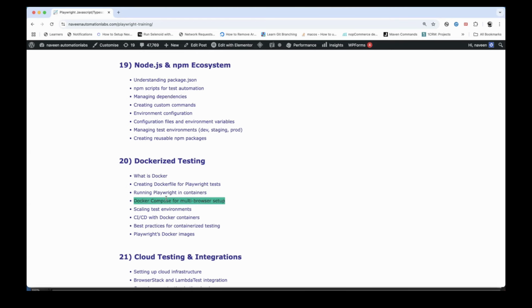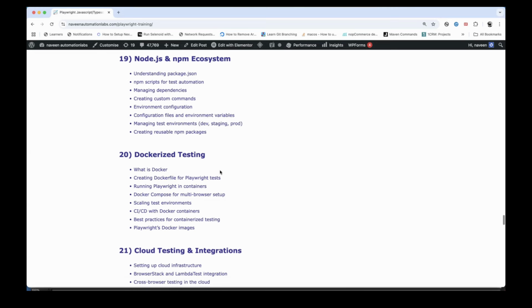We will talk about what we mean by Docker Compose for multi-browser setup, scaling the test environment, CI/CD integration of my Docker, okay, with the Docker containers, best practices for the containerized testing, and then the Playwright Docker images. We will see what the existing images are, or can we create our own custom images also. We will talk about it. So the containerization technique for testing we will perform with respect to Docker along with Playwright here.